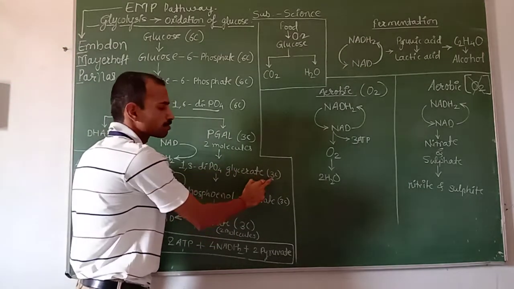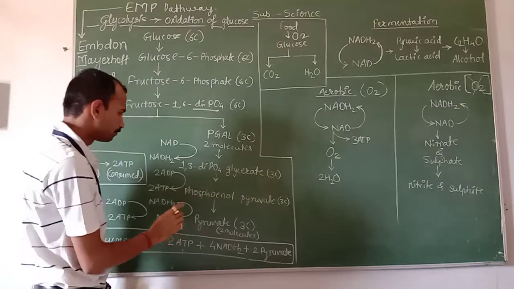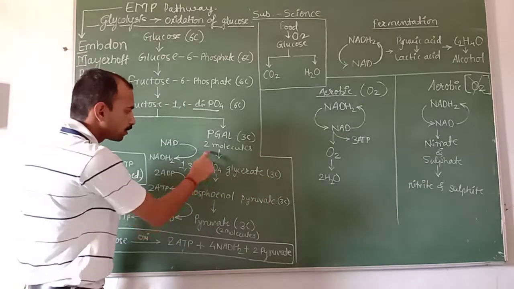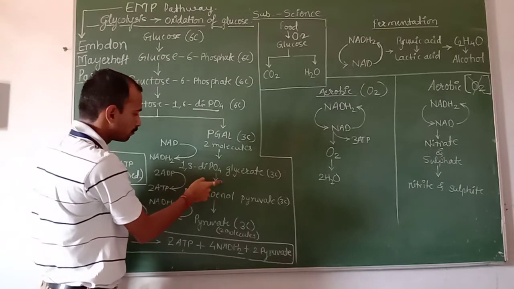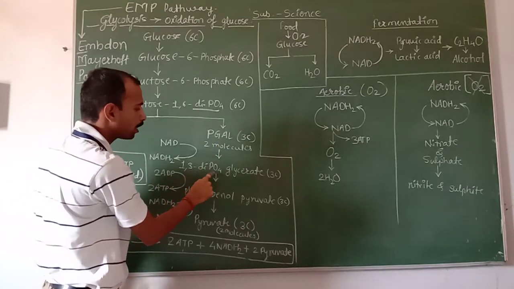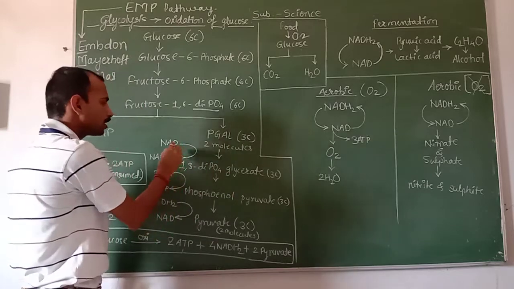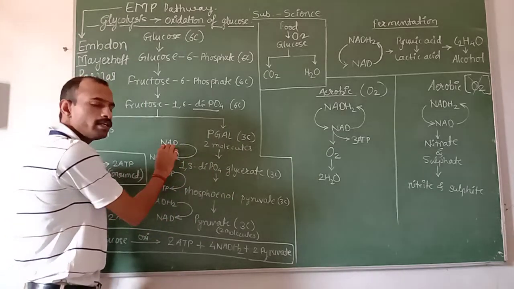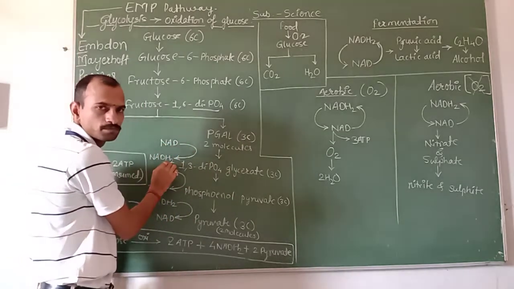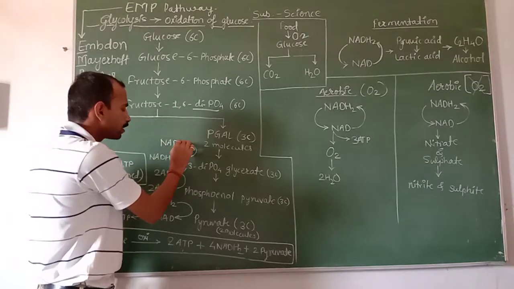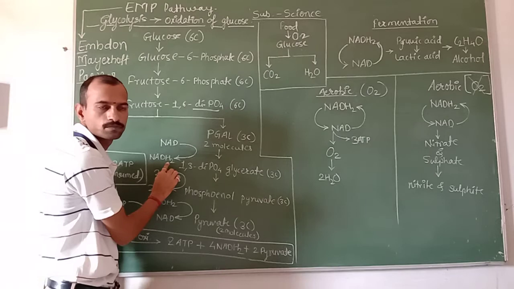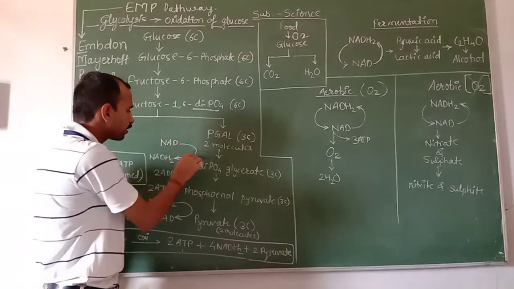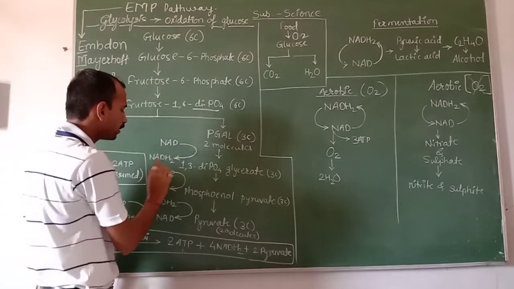Both these molecules are 3 carbon compounds. During this conversion, when PGAL is converted into 1,3-diphosphoglycerate, NAD gets reduced to form NADH2.